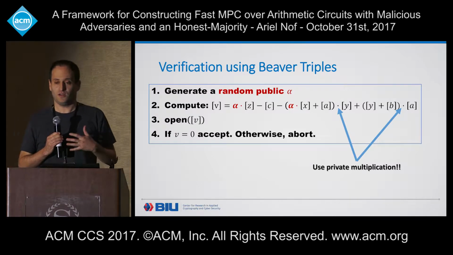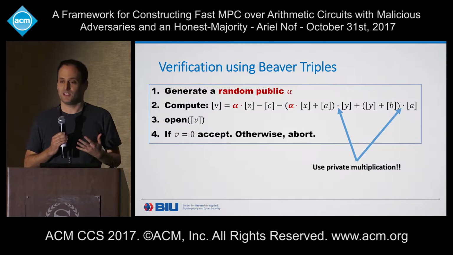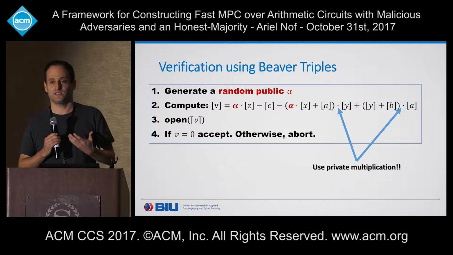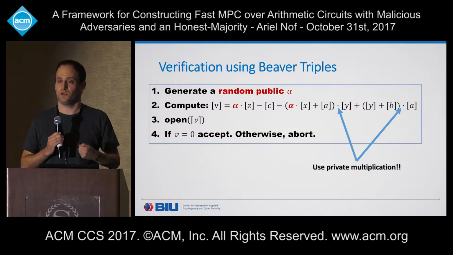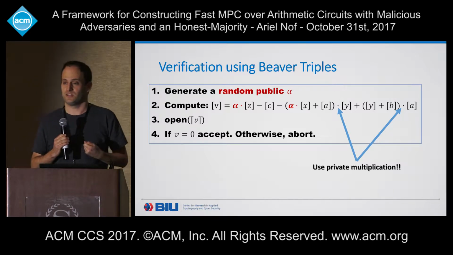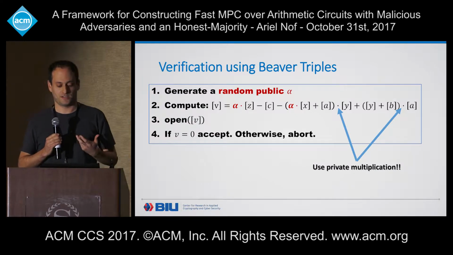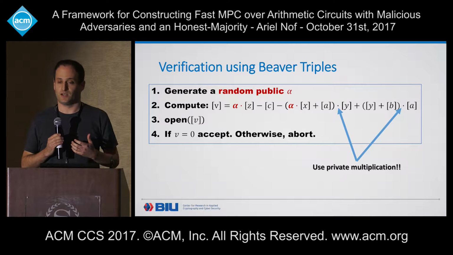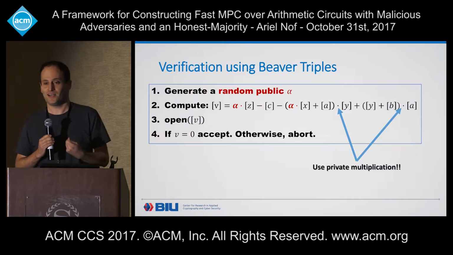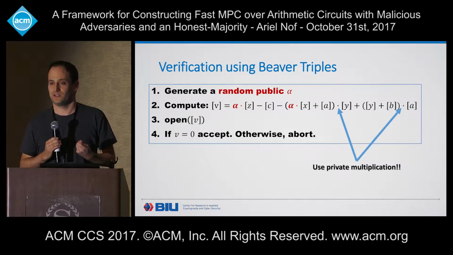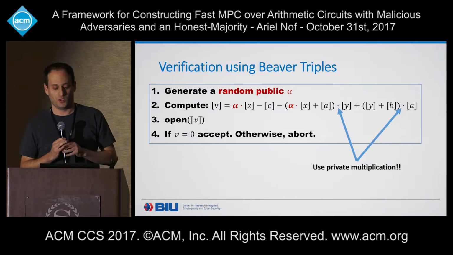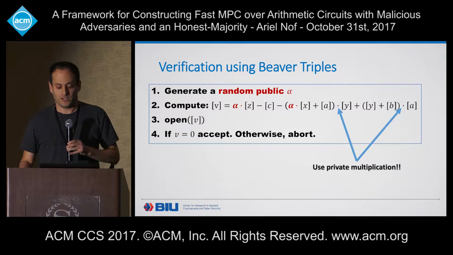Because the whole purpose of this process is to verify the correctness of a triple that was computed using private multiplication. So it looks weird, because how can we verify the correctness of a private multiplication execution by executing yet another time the same protocol, private multiplication, right? Not even once, twice we execute it here, right? So how can it work?